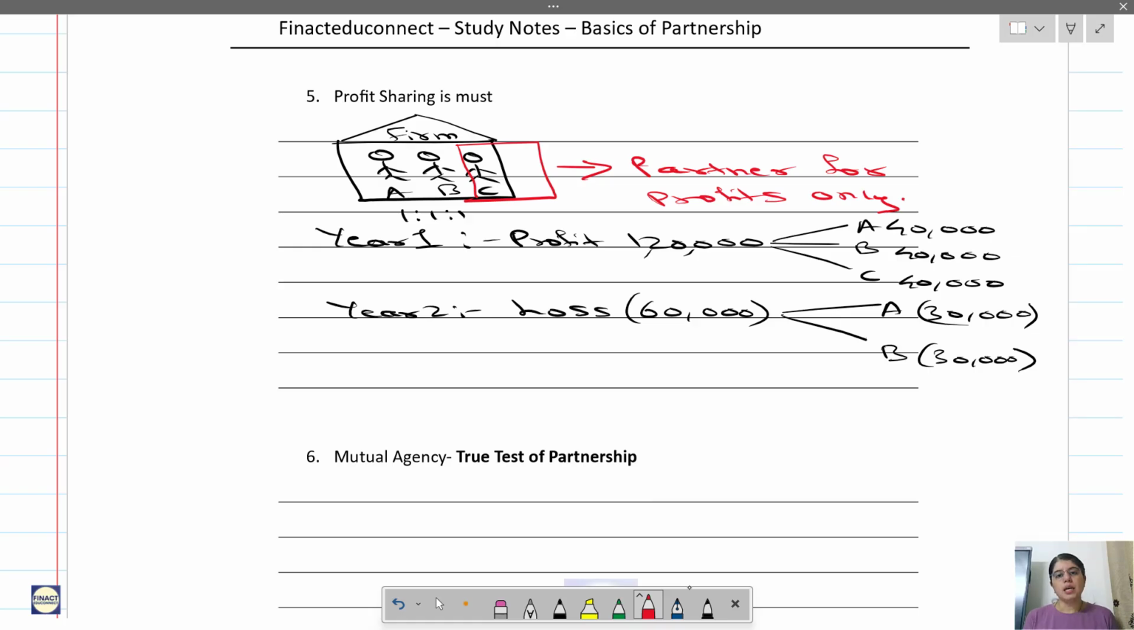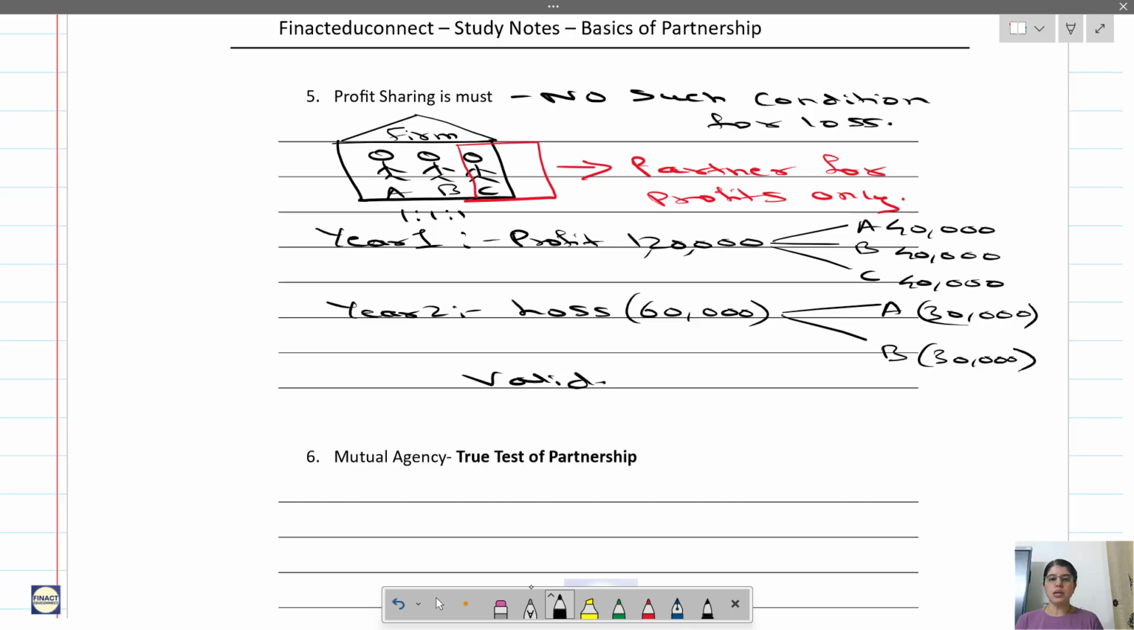So see here what they are saying: profit sharing is a must. If they earn a profit, that has to be shared, but there is no such condition for loss. So it is valid if some partners are in the firm only for profits. Okay, so this is valid. Fine, now just write this. We will go to the next one.